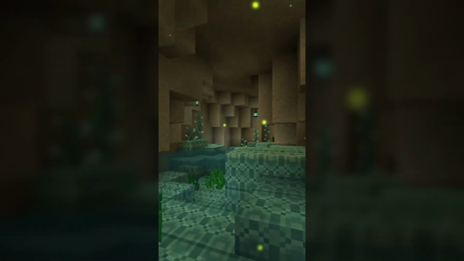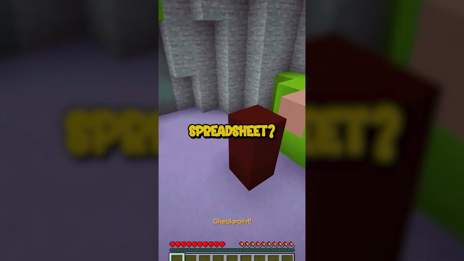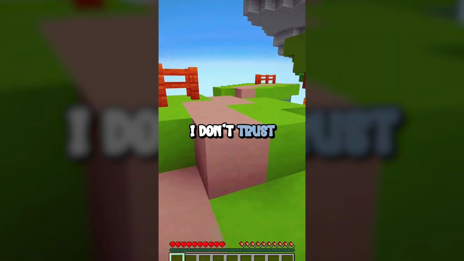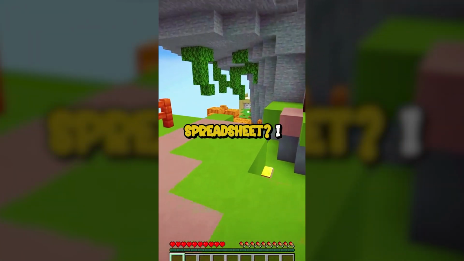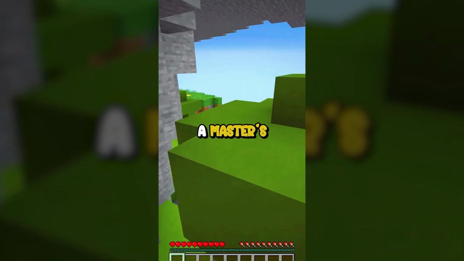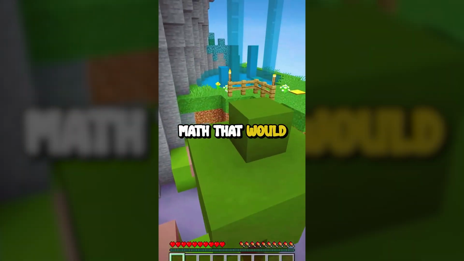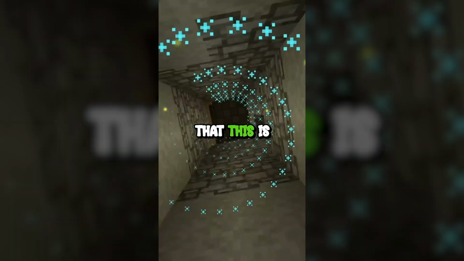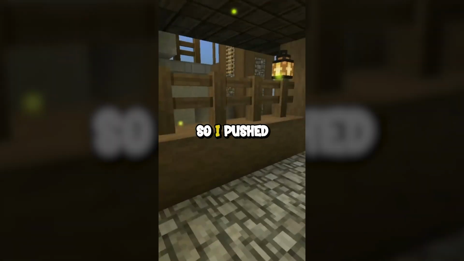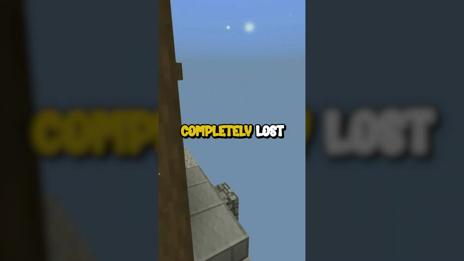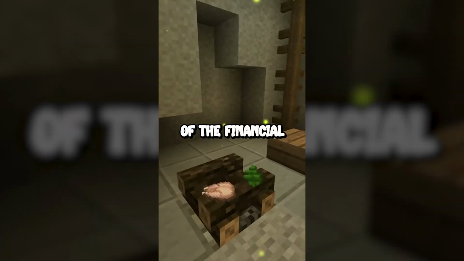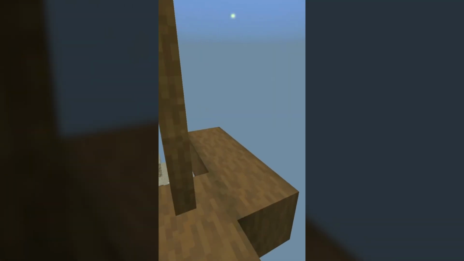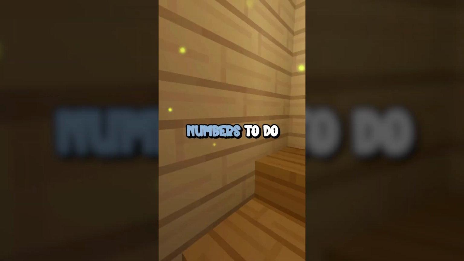So I asked, if it's a one-person job, then why don't I make the spreadsheet? His response? He laughed in my face and said, "I don't trust you to do it. Do you even know how to make a spreadsheet?" I was floored. I have a master's degree. I've done advanced math that would make his head spin, but I didn't even go there because that's not the point. The point is that this is supposed to be a shared responsibility. So I pushed back again, and that's when he completely lost it. He refused to give me any of the financial information, told me if I wanted a spreadsheet so bad, I could make my own. But he wouldn't give me the numbers to do it.